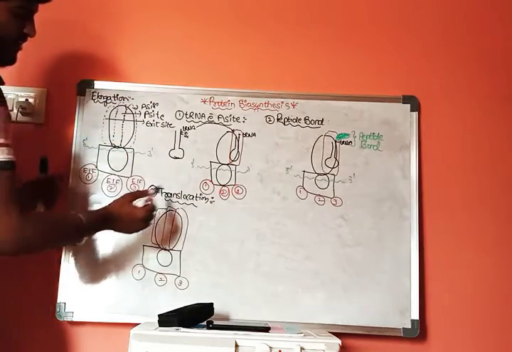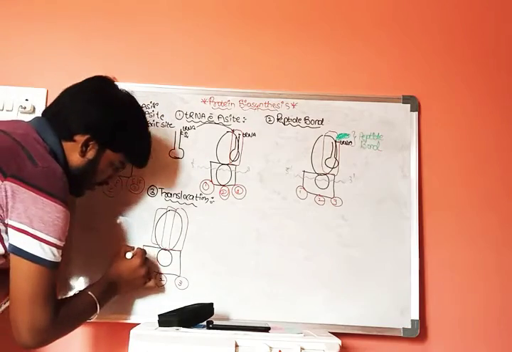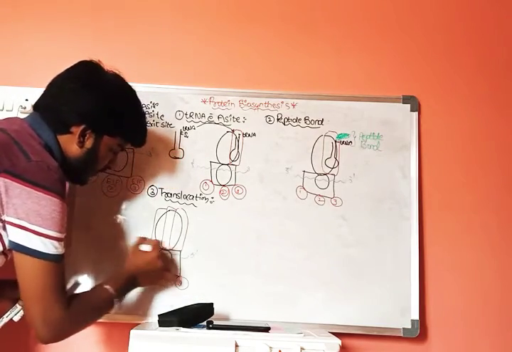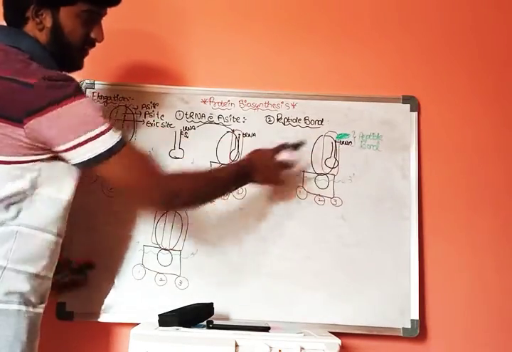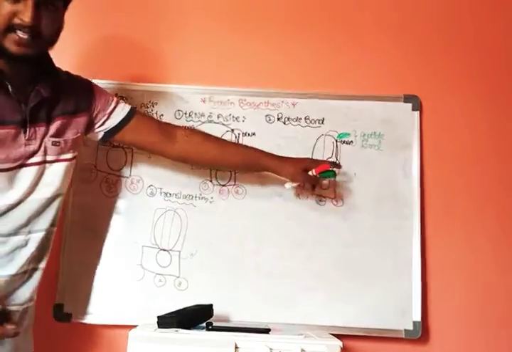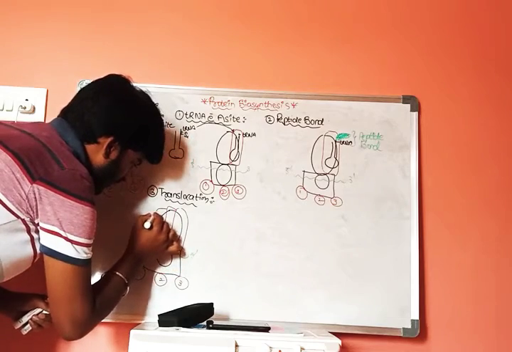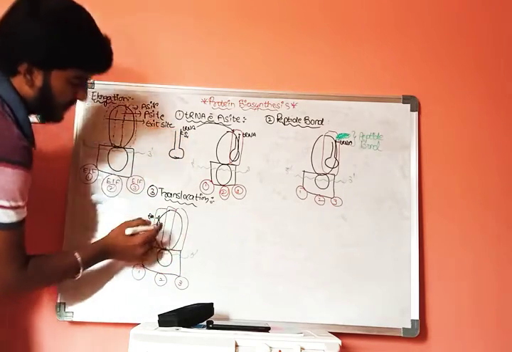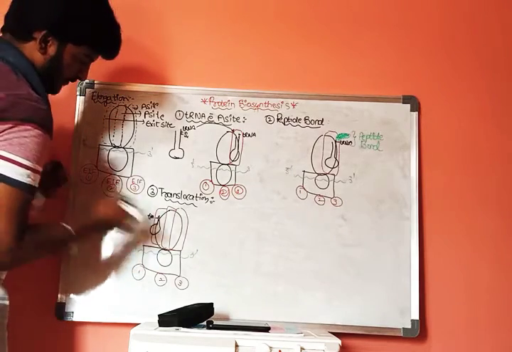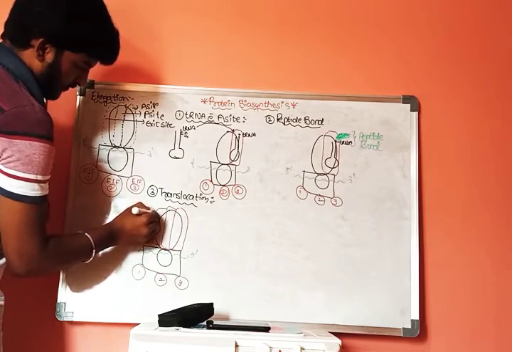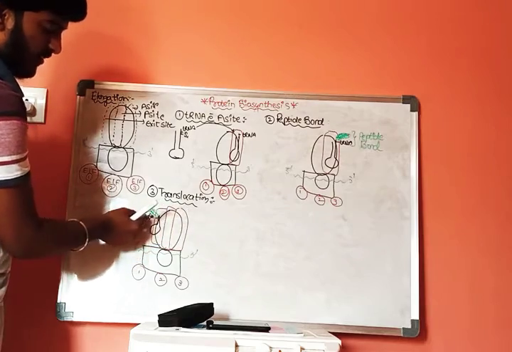Now in the translocation step, the tRNA molecule which is present in A site will get translocated. The tRNA molecule from the P site will get shifted to the exit site. In this way, the translocation will take place.